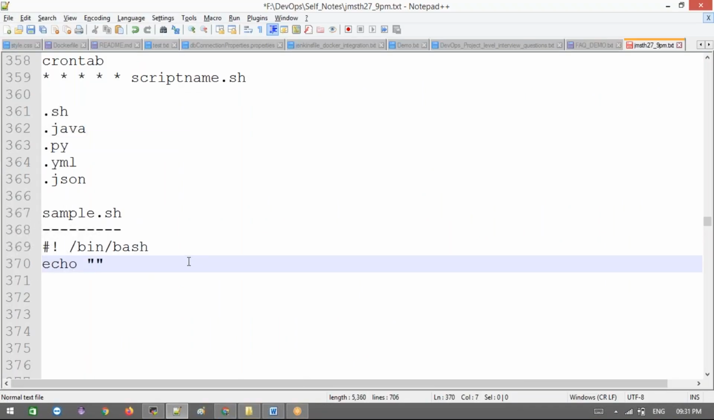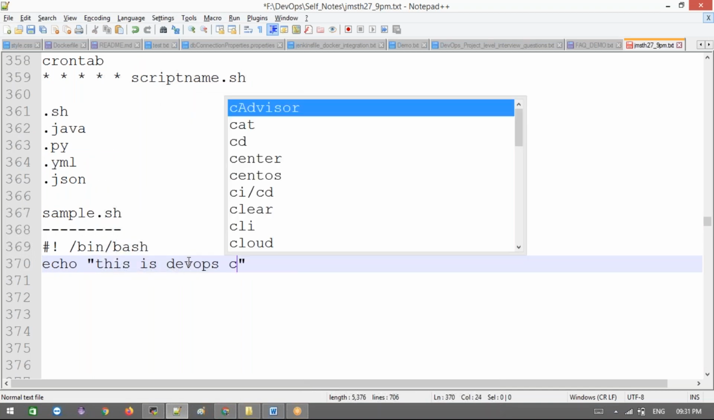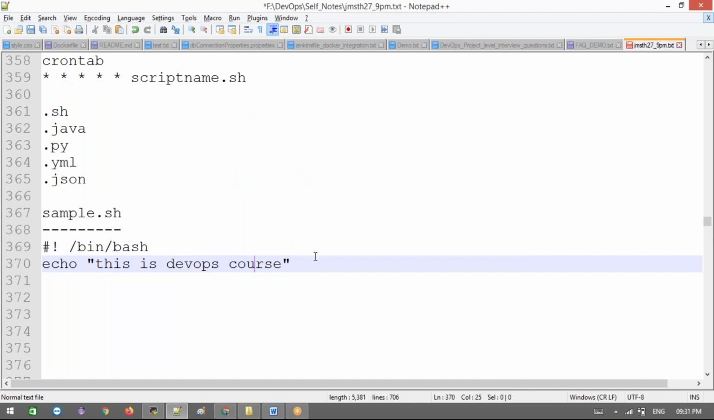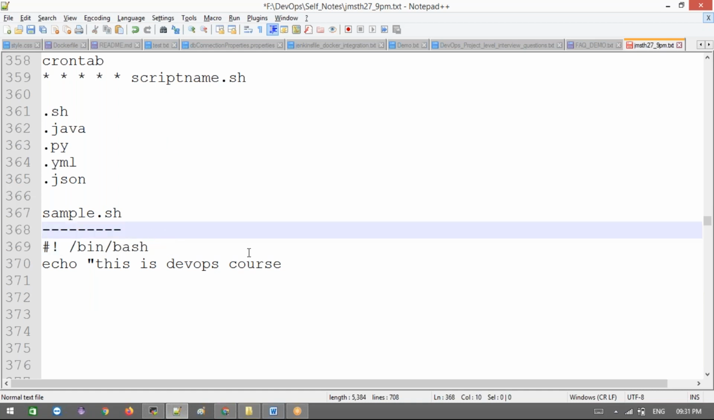Let's do something, like this is DevOps. I've written this. Let's execute this shell script. Any questions, guys? This is a shebang. We are telling the system I'm using bash scripting. That's it. Any question?